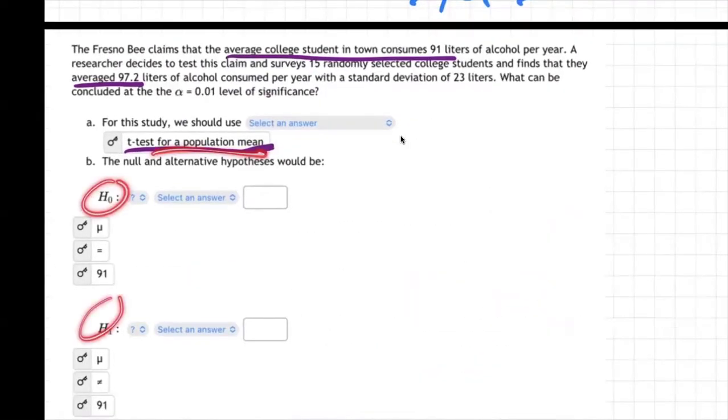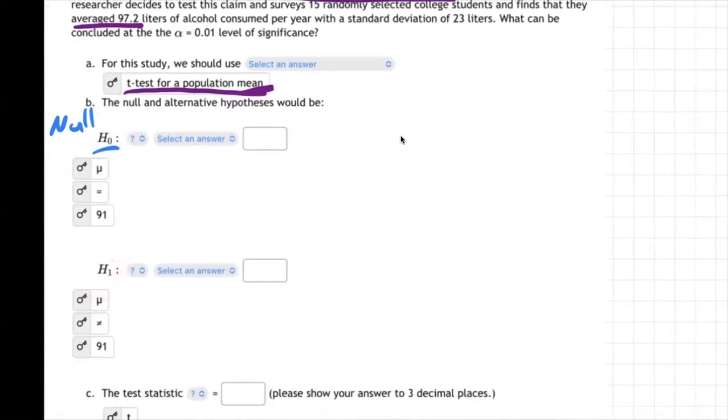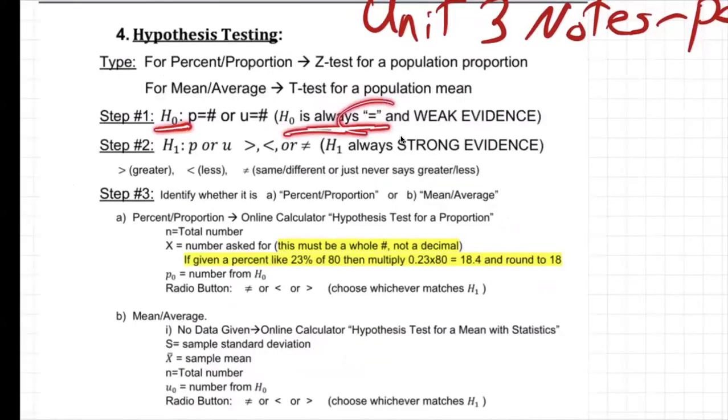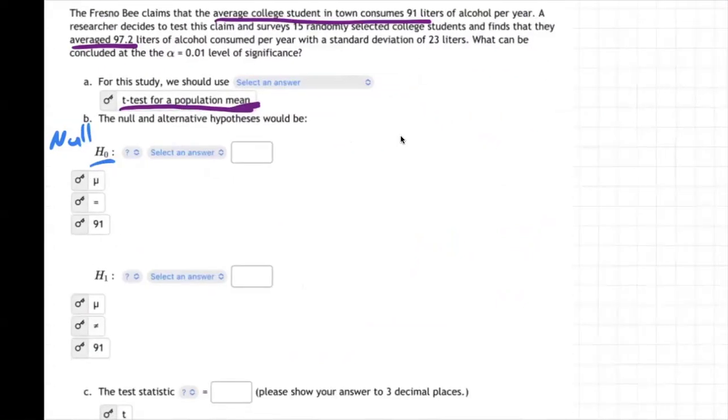Now, H0 and H1, what's up with those? Well, H0 is called the null hypothesis. Null means zero, like your check is null and void means zero. So H0, the null hypothesis, zero hypothesis. And down here is H1. So what do we do for those? Well, it says in the notes, H0 is always equal. Is it going to be P or mu? Not P, not percentage. That U is a mu, really. It's a Greek M for mean, average. So H0 is always equal, so that's going to be mu equal.